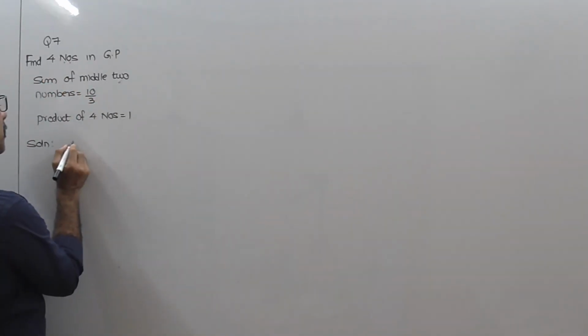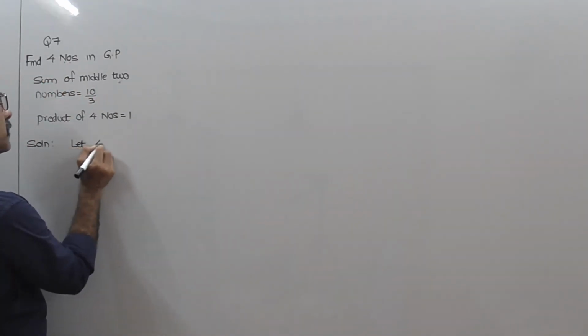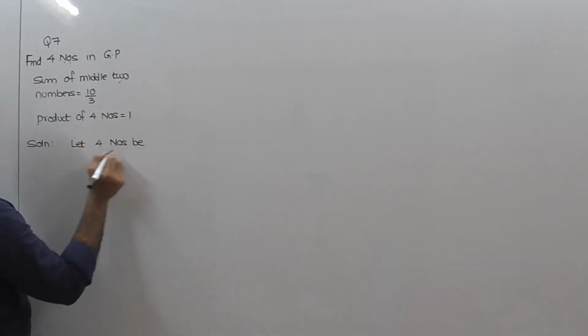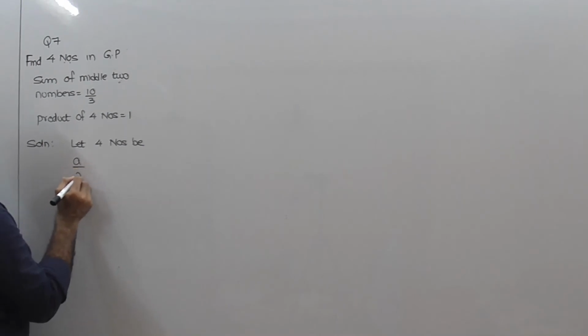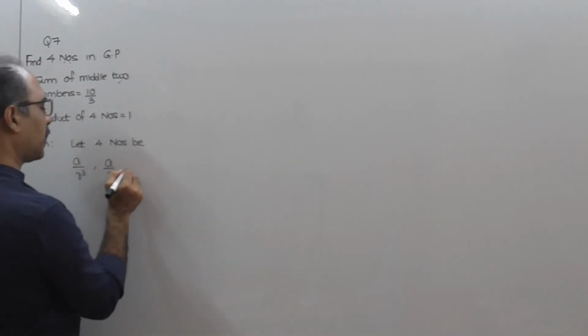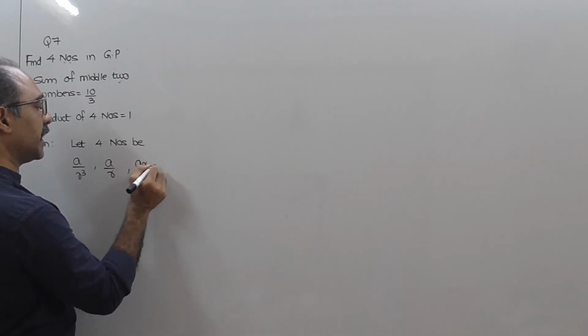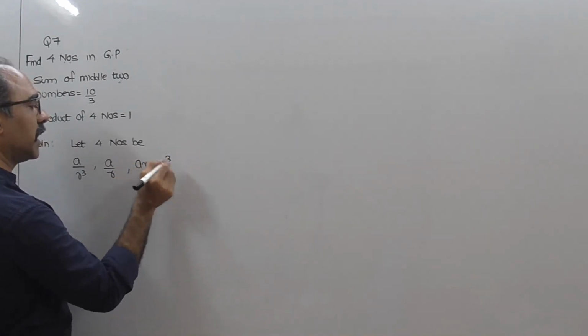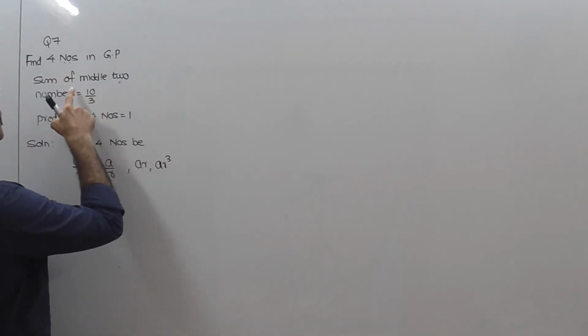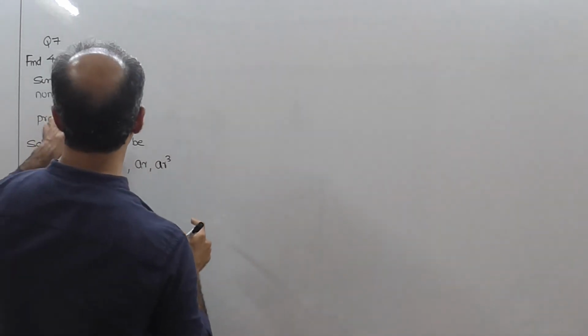Find 4 numbers in GP. Let the 4 numbers be A upon R cube, A upon R, AR, AR cube. Okay. So as per the first condition, the sum of the middle 2 numbers is 10 by 3.